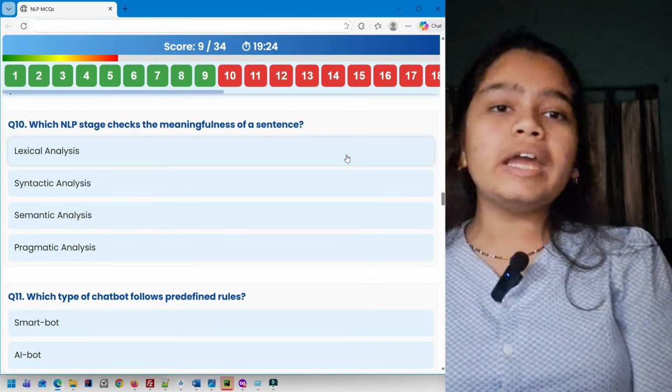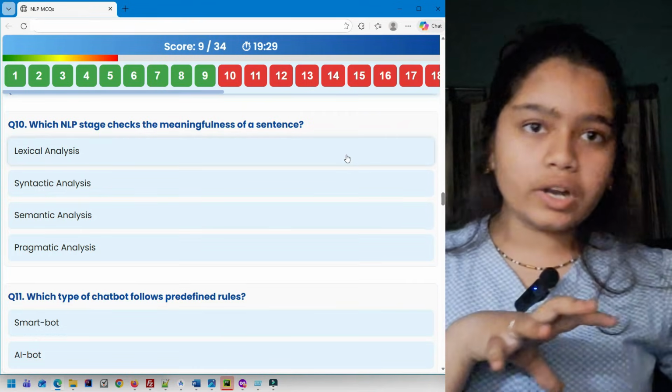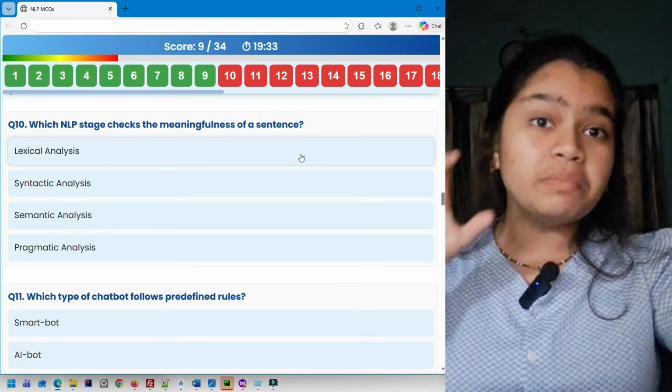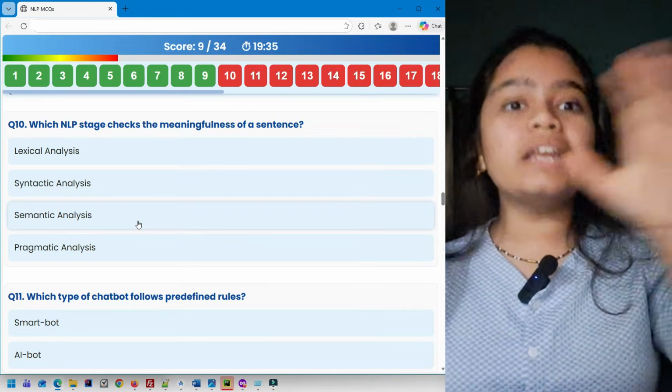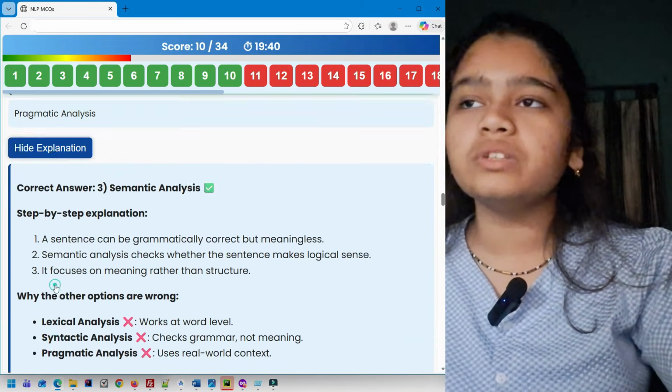Pragmatic analysis uses that particular sentence in real world context. So pragmatic analysis is not about the meaning of the particular sentence, it relates it to the real world context. So it's going to be semantic analysis. Here you can see the explanation.